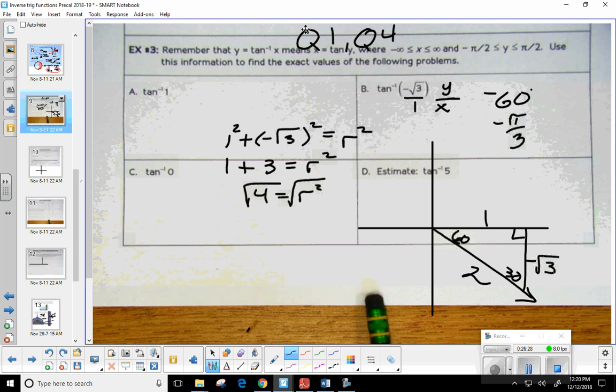Now let's go back to A, and then we'll do C, because C is kind of unusual. I just wanted to do B first. I liked it. Okay. All right.